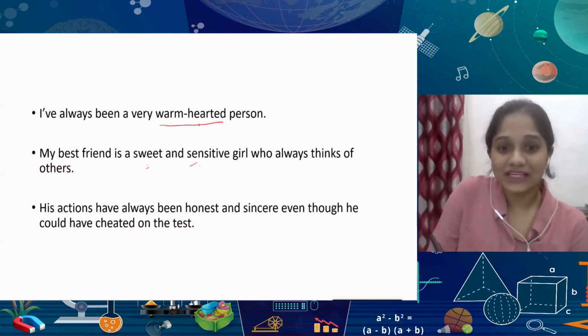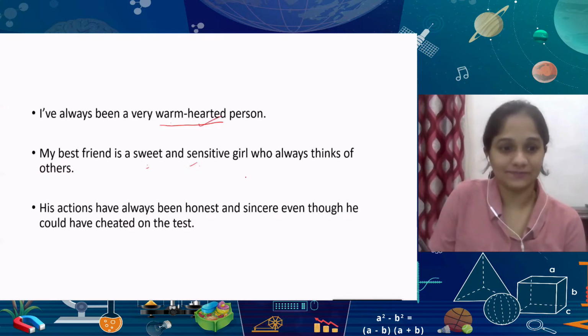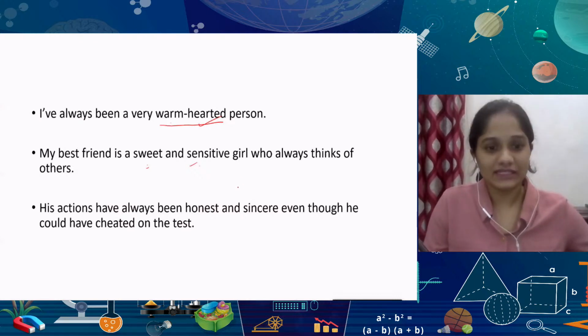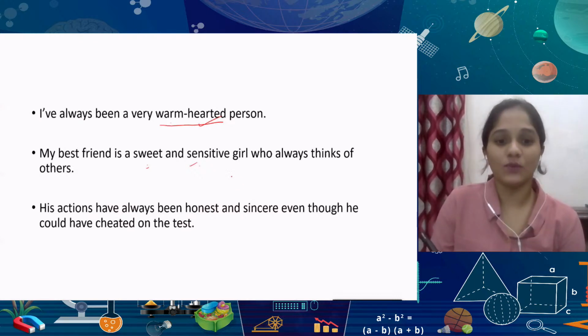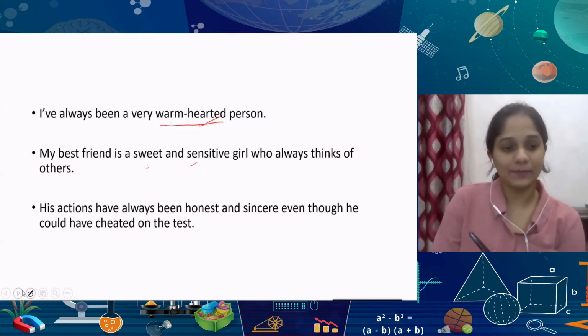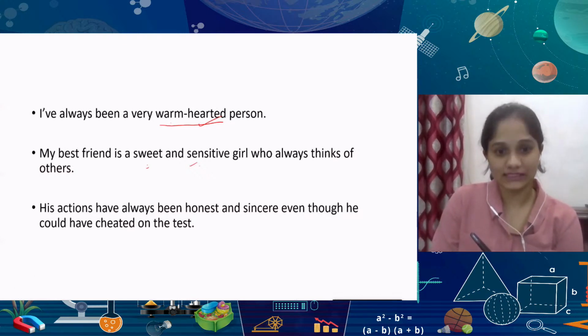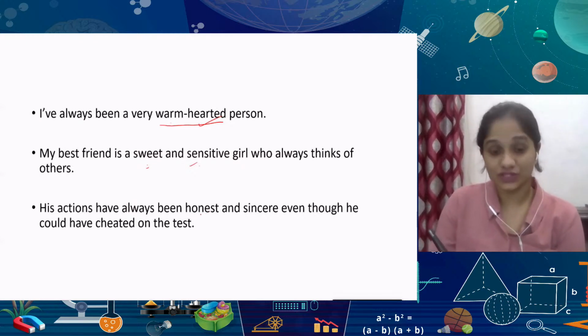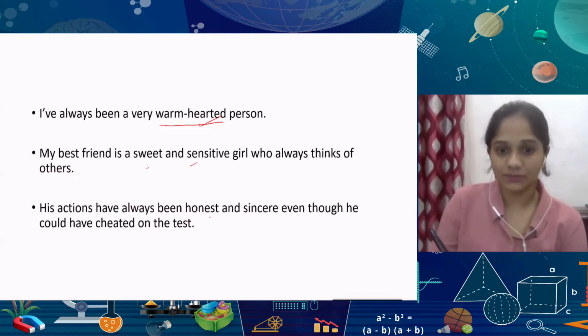You're a very warm-hearted person. My best friend is a sweet and sensitive girl who always thinks of others. Automatically, you're describing a person's individual qualities. And in this last sentence, with honest and sincere, you don't need to just use one adjective. You can see that there's more than one used.